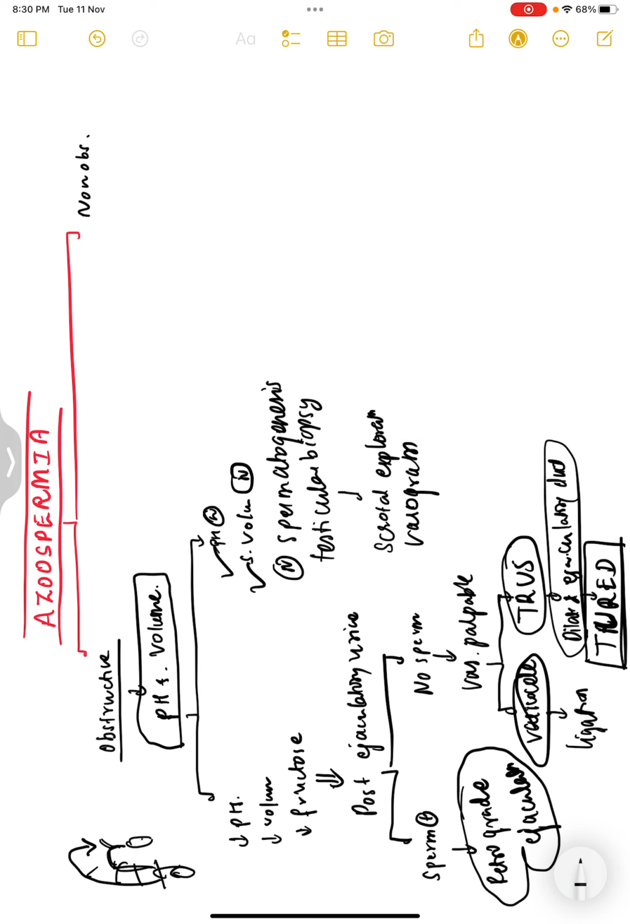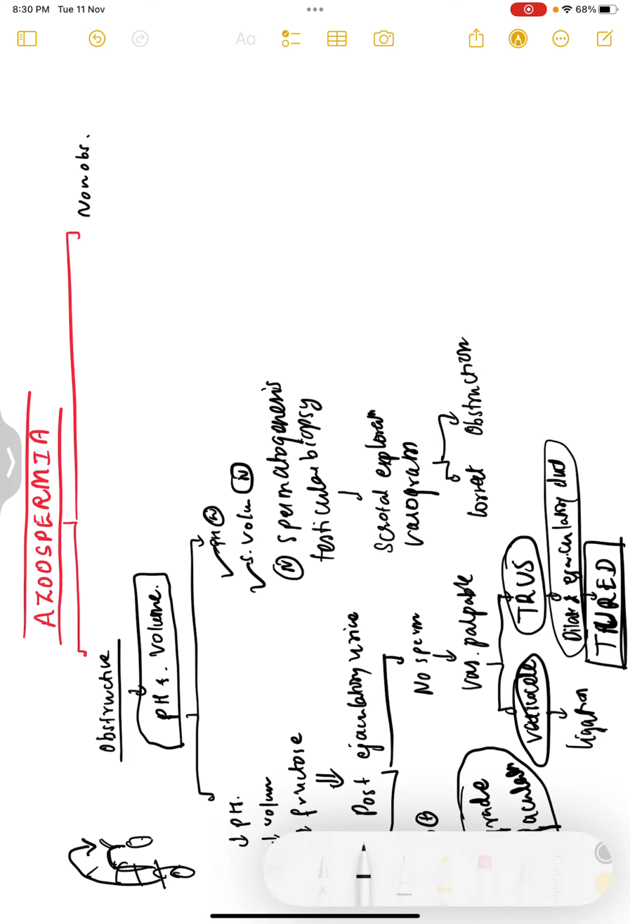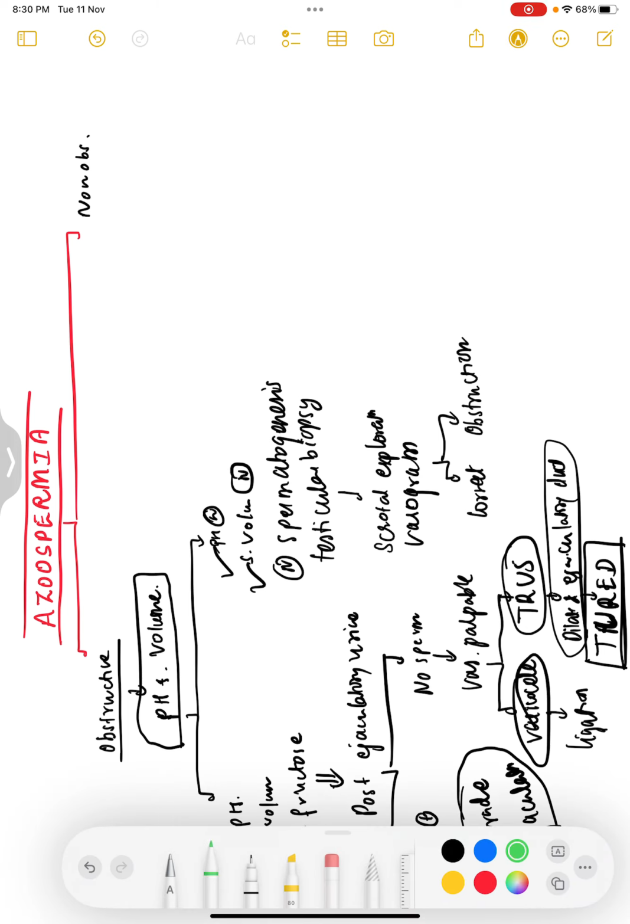Okay, so after doing this, if you find some obstruction, if it is correctable, correct the obstruction. If it is not correctable, you label it as a non-correctable obstruction. Okay, so what do I have to do if it is obstructive azoospermia? So sperm is there, but it is not coming out, right?